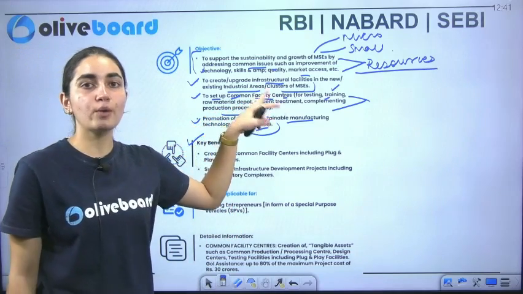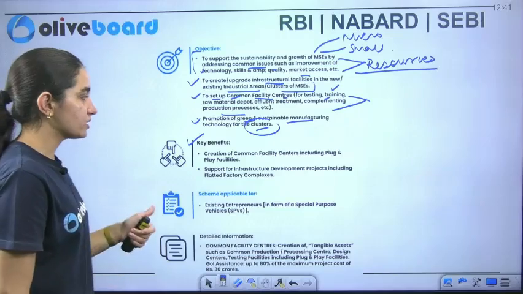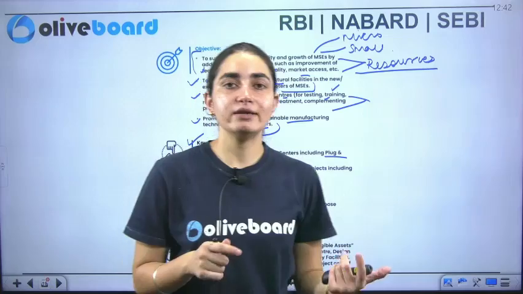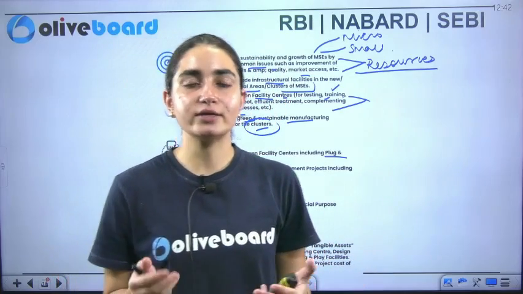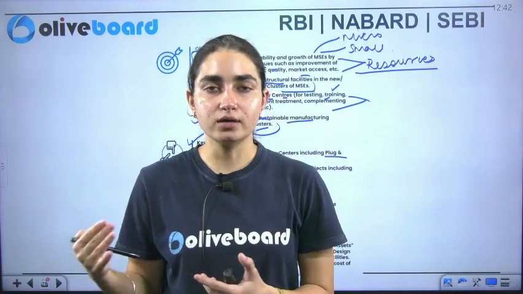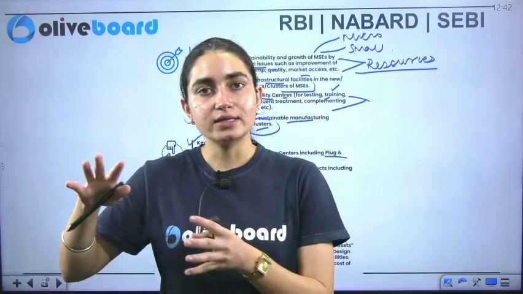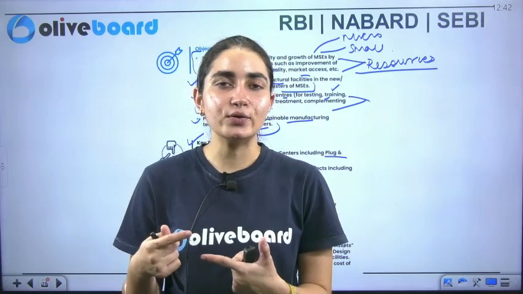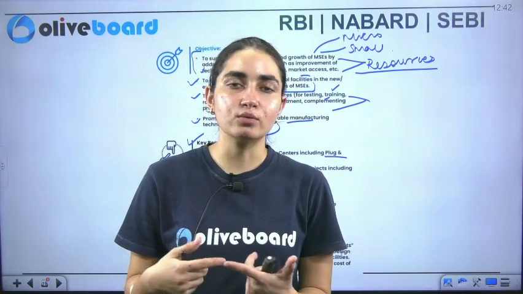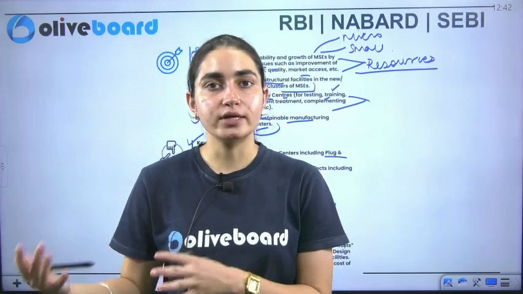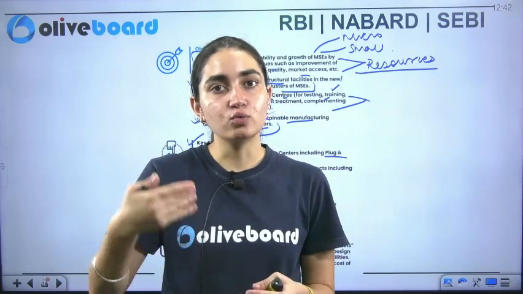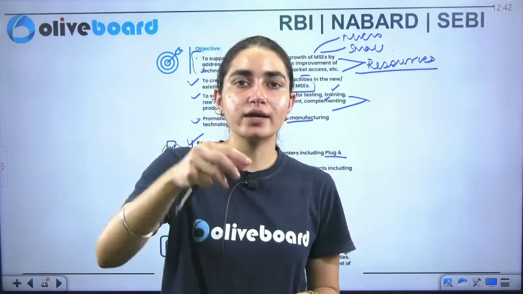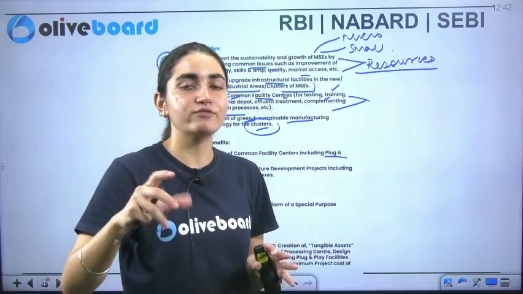First is the creation of the common facility center, which is very important, and it ensures plug and play facilities. Plug and play means that when you want to try it out, to make it work, it gets started as soon as you begin. It doesn't need a lot of time in between, it doesn't need any extra coverage or extra mechanics to be done. As soon as you want to operate it, it gets started. As soon as you plug it in, it plays. So we want effectiveness here.